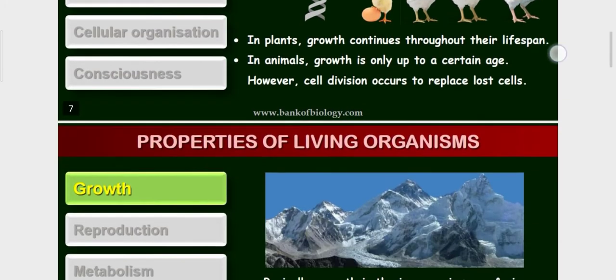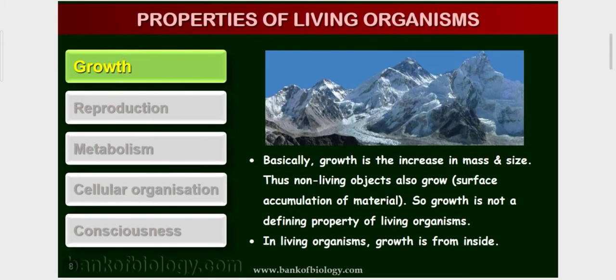So by this property you can't say this is a defining property of living organisms, because growth depends upon two characteristics: increase in mass and number. You have seen that mountains also grow in mass and size. So growth is not a defining property of a living organism. In living organisms, growth is from inside.